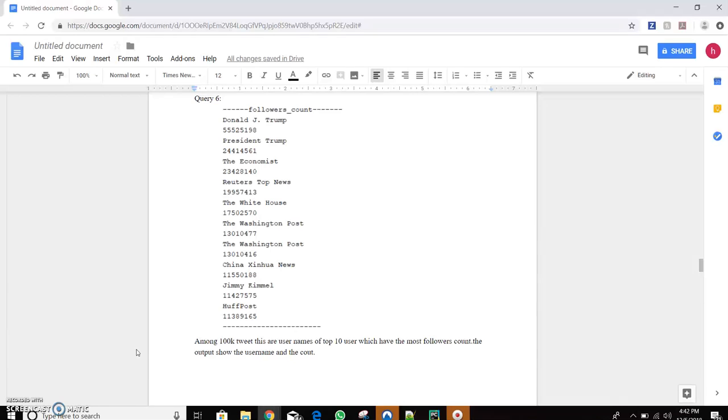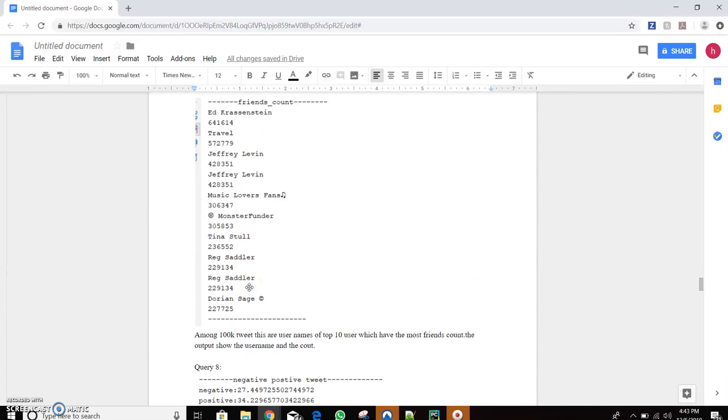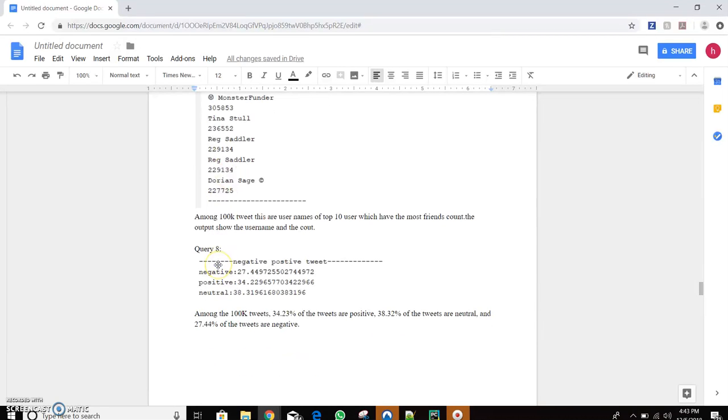The sixth query will give the list of top users which have the most follower count. The first one is Trump, and these are other users. The seventh query will give the top 10 users with the most friend counts. The eighth query will provide the polarity of the tweets, the text written in the tweets. Negative was 27%, positive was 34%, and neutral was 38%.